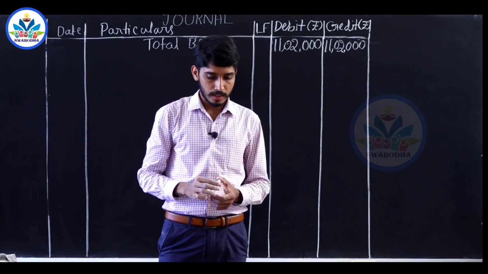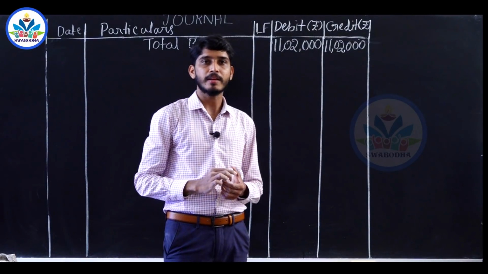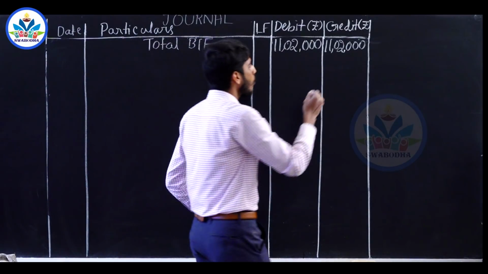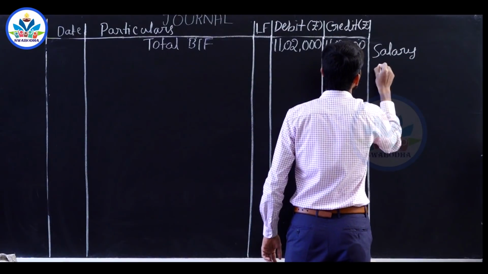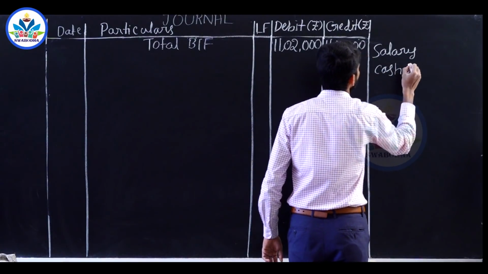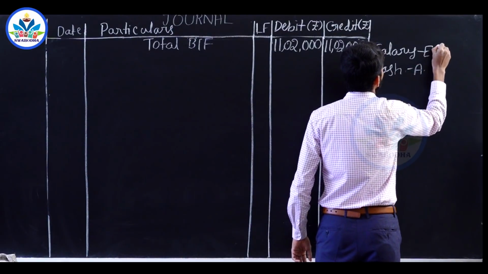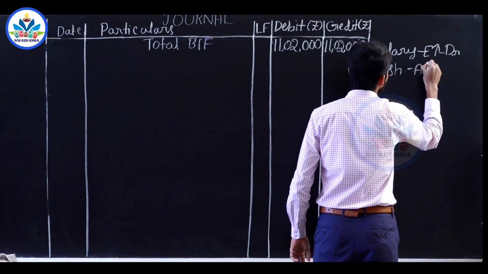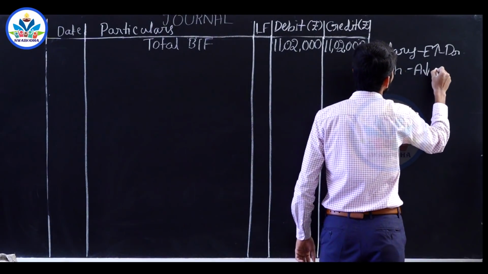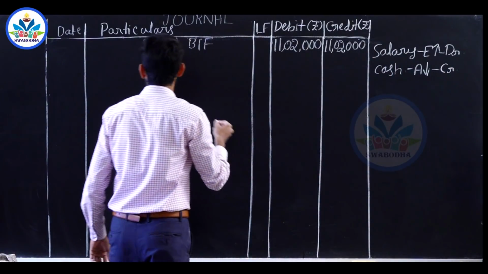Next transaction on 30th of December, salary paid, rupees 7,000. So the two accounts involved are salary account and it is paid in the form of cash. Salary is an expense, cash is an asset. Your expense value increases, it has to be debited. Asset balance reduces, cash is going out of the business, it has to be credited. So the journal entry will be